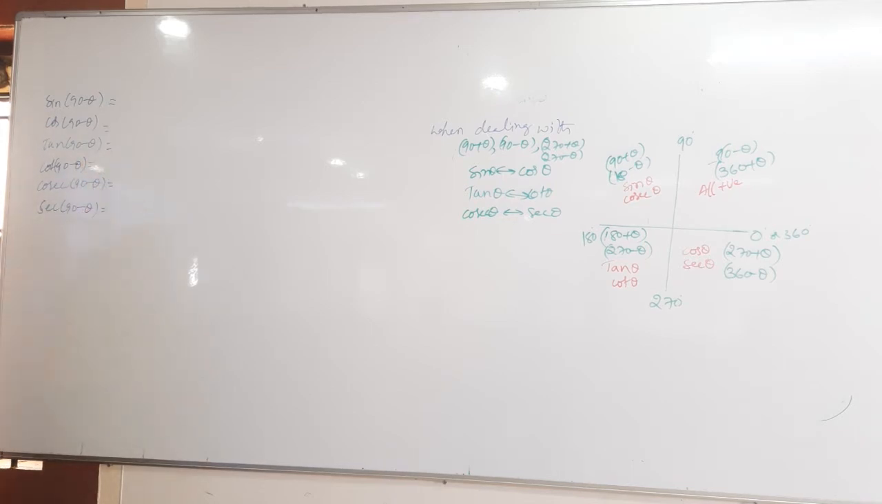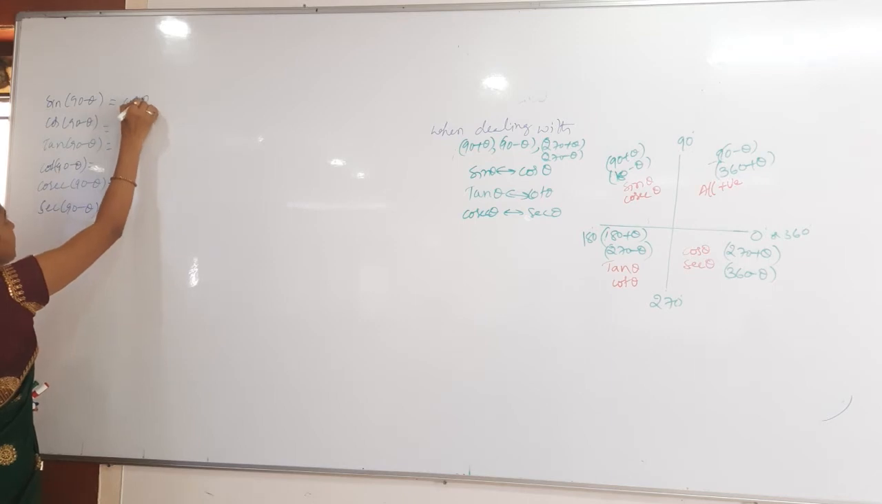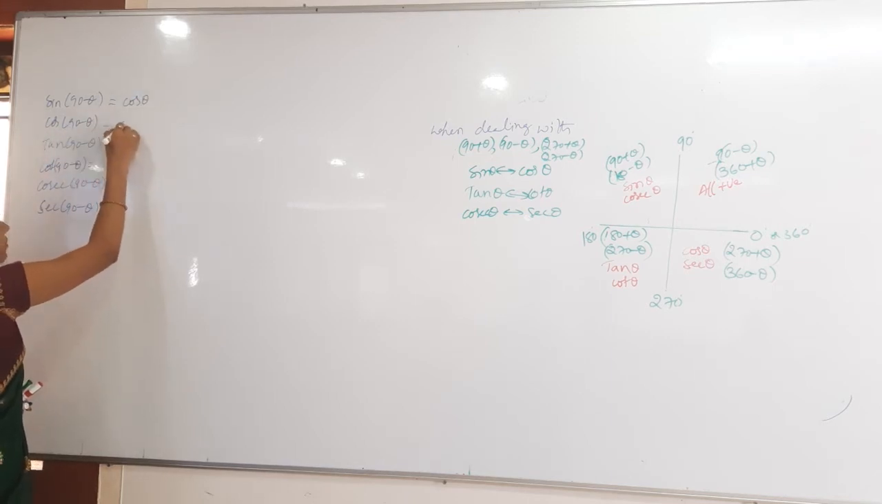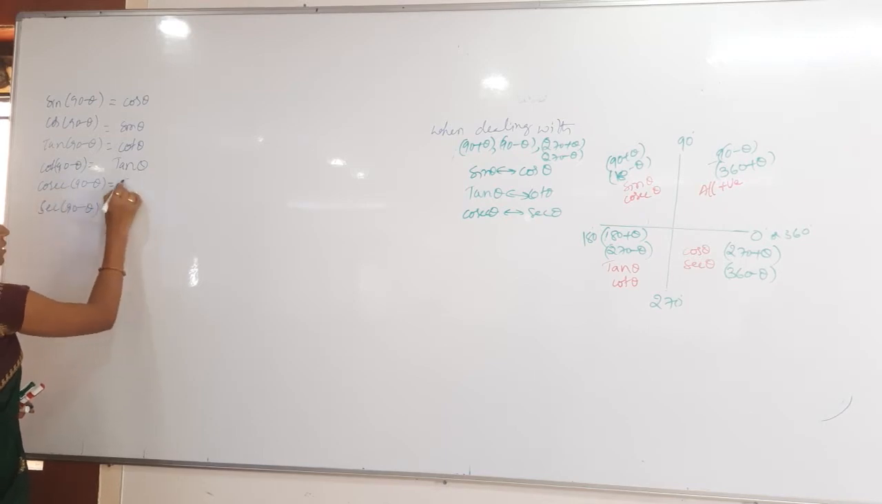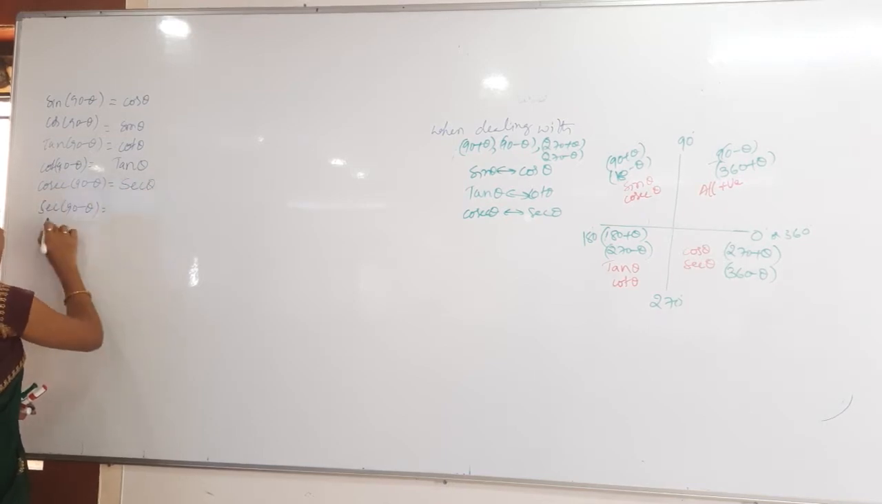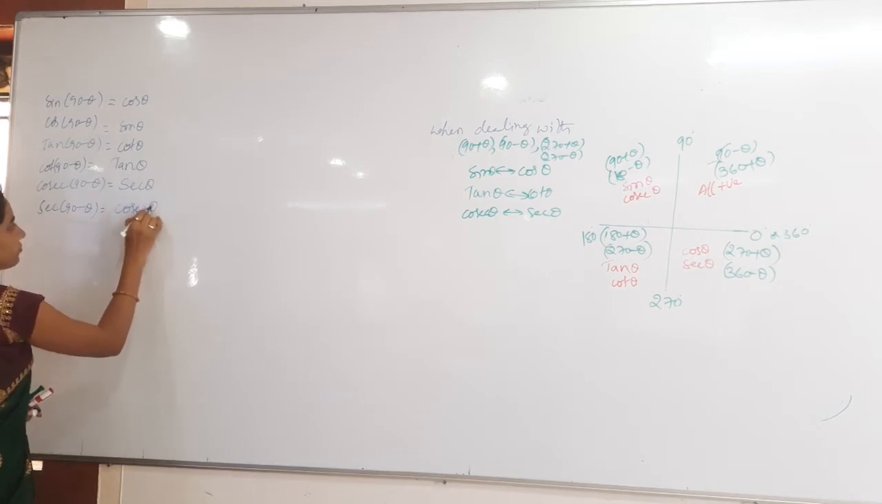Sin 90 minus theta? Cos theta. Why? Because whenever you are dealing with 90 plus theta or 90 minus theta, the function will change. That will be cos theta. Cos 90 minus theta will be sin theta. Tan 90 minus theta will be cot theta. And then cot 90 minus theta will be tan theta. And then cosecant 90 minus theta will be secant theta. And then secant 90 minus theta will be cosecant theta.